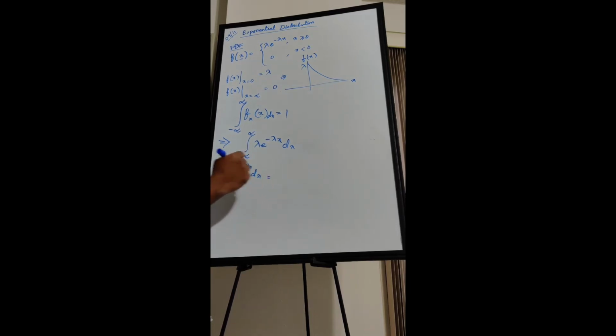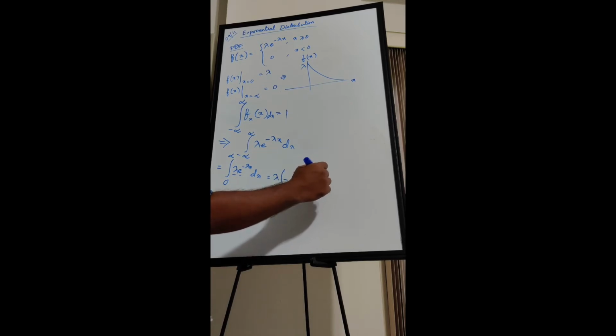Now lambda is a constant, so lambda will come out. Now what is the integration of e to the power minus lambda x? It is minus 1 over lambda into e to the power minus lambda x, and it will run from 0 to infinity.